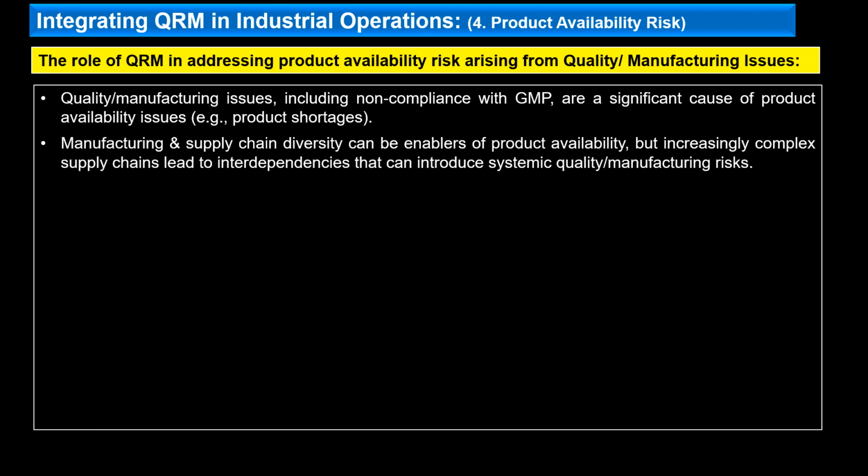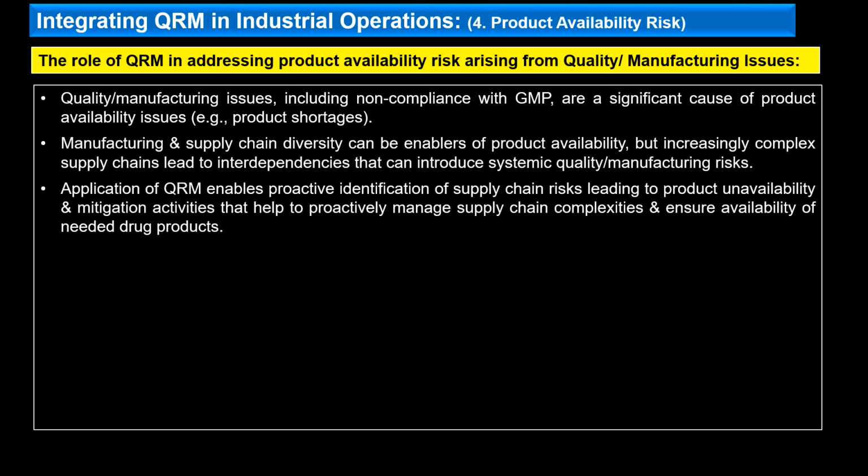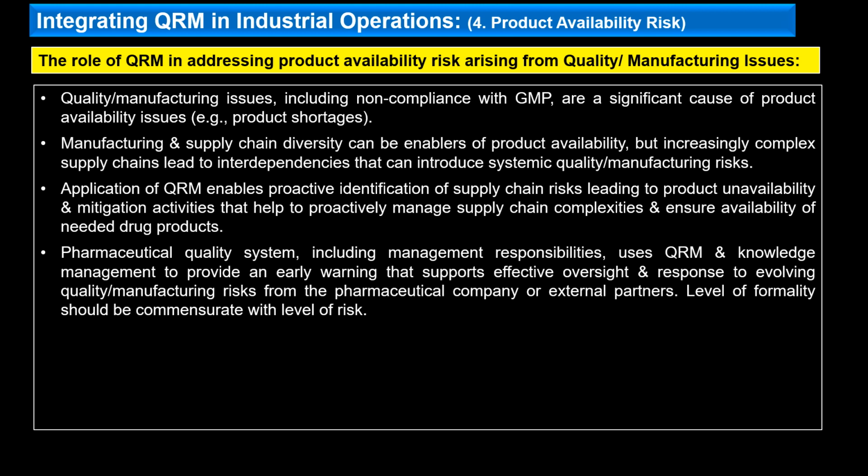Having a diverse supply chain is very important in today's world to ensure product availability, but this diversity also includes a lot of complexity in the supply chain, which will include new risks. So application of QRM enables the proactive identification of these risks in the supply chain, which will give us early signals and help us proactively manage the complexities that are associated with the supply chain.